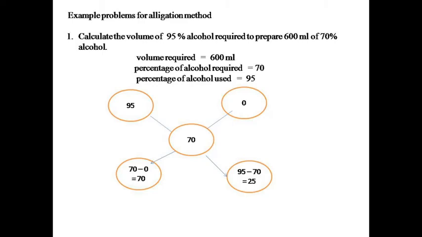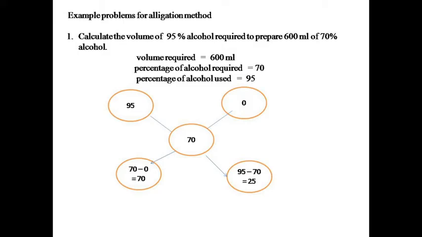Parts of weaker percentage can be calculated by subtracting required percentage from stronger percentage. By taking an example based on the alligation method, calculate the volume of 95% alcohol required to prepare 600 ml of 70% alcohol. Here, stronger percentage is 95 and weaker percentage is 0, meaning water is used for dilution, and required percentage is 70.